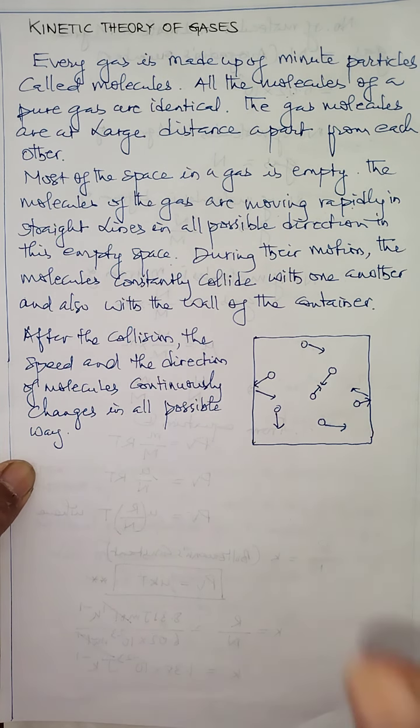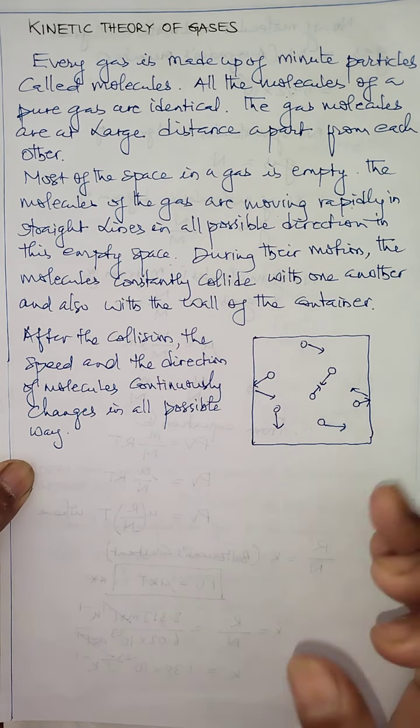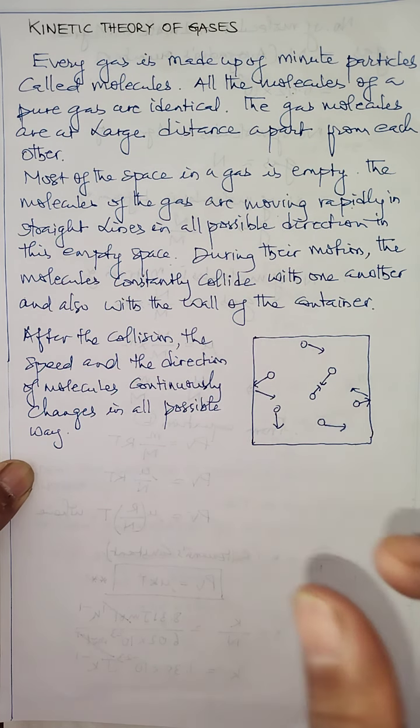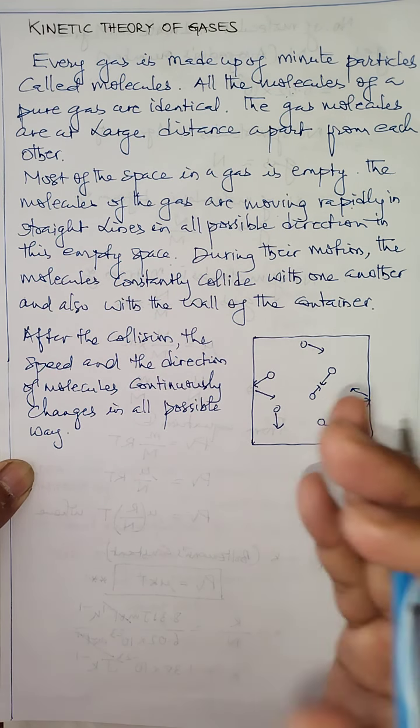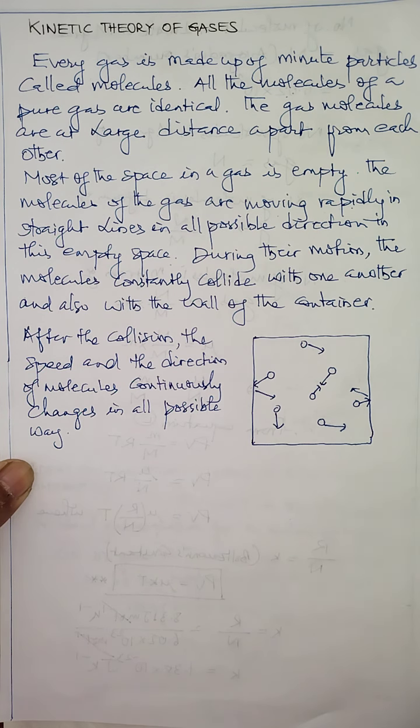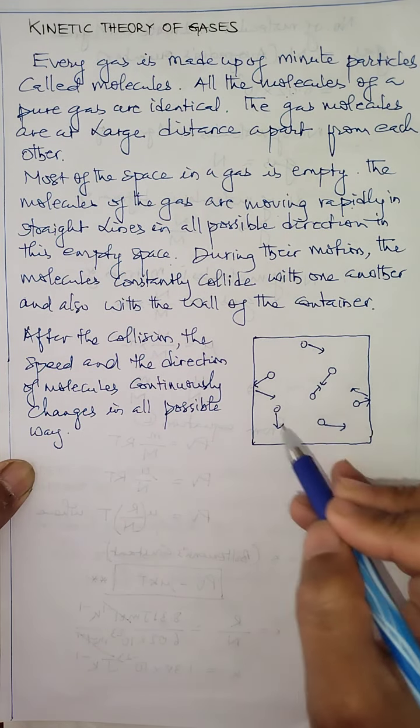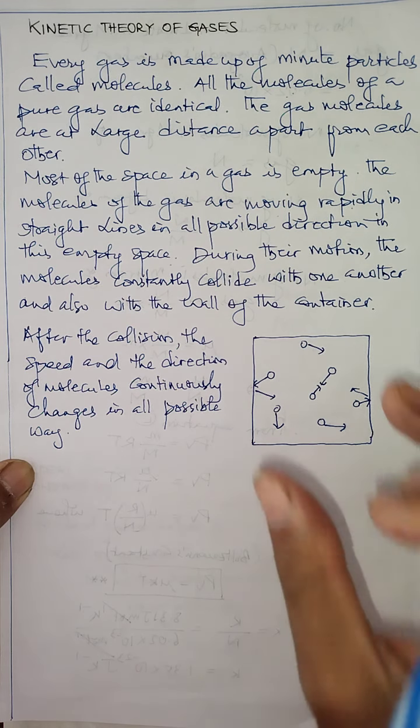As per the kinetic theory of gas, pressure due to the gas is actually due to the collision of the molecules of gas with the wall of the container. When the molecules of the gas collide with the wall of the container, pressure is produced. This pressure is due to the collision of moving particles or molecules on the wall of the vessel or container.